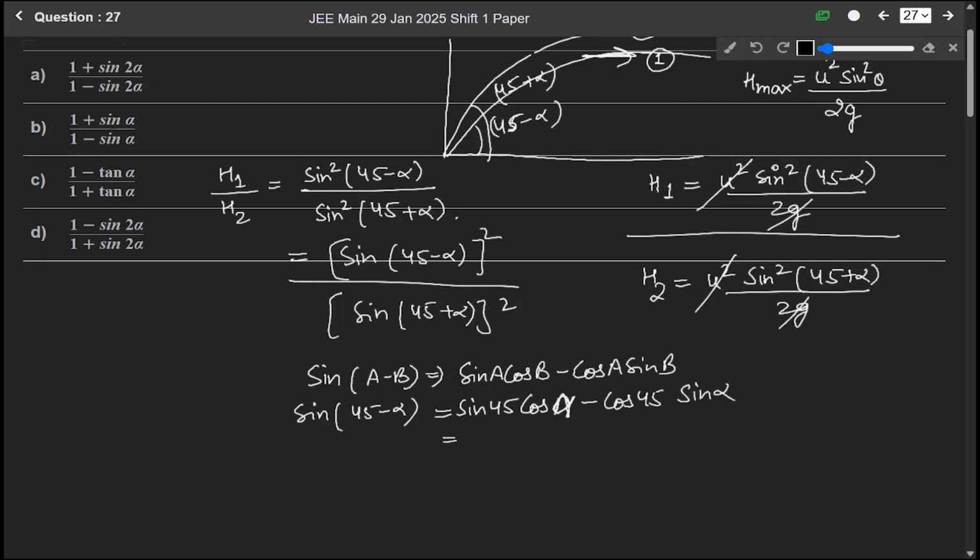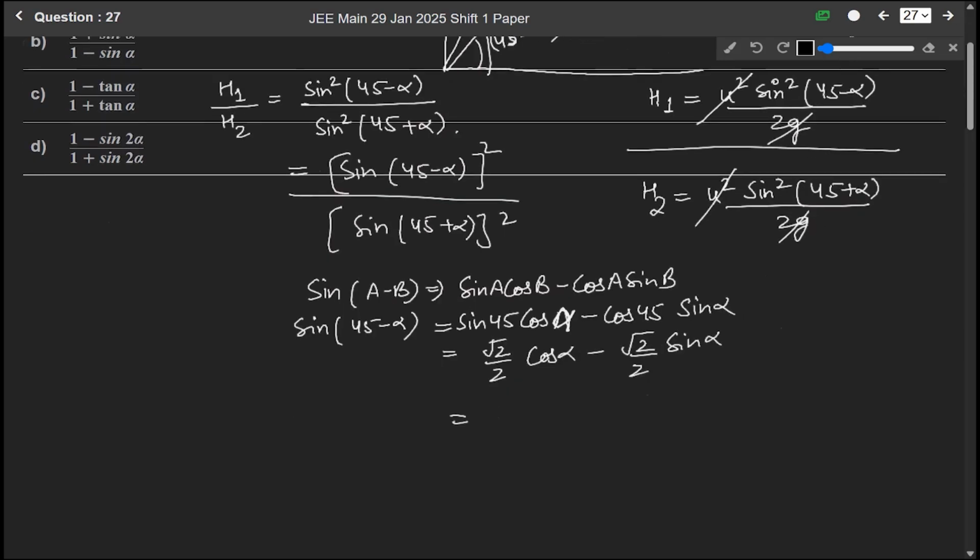Sine 45 is root 2 by 2 cos alpha, and cos 45 is also root 2 by 2 sine alpha. Taking root 2 by 2 common, we get cos alpha minus sine alpha. This is for h1, meaning for sine 45 minus alpha.